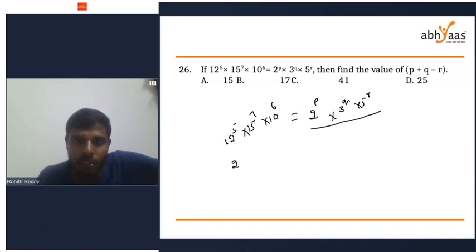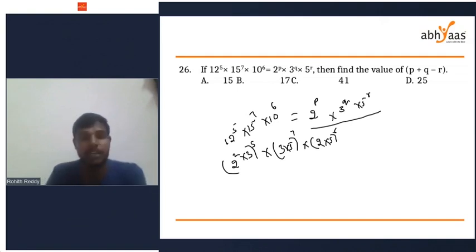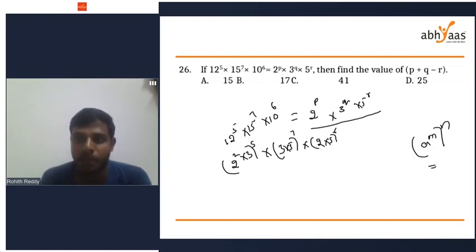2 into 2 into 3, which is 2 square into 3 power 1, whole to the power of 5. Next, 15 means 3 into 5 whole to the power of 7. 10 means 2 into 5 whole to the power of 6. First, what is a power m whole power n? A power m whole power n equal to a power mn. That means 2 power 2 whole power 3 is 2 power 6.